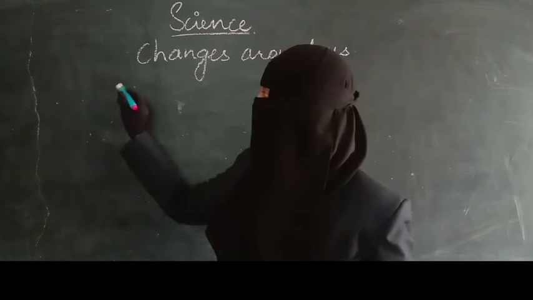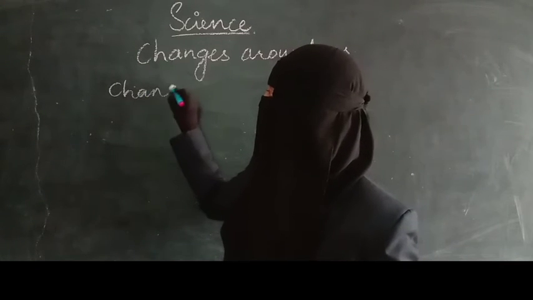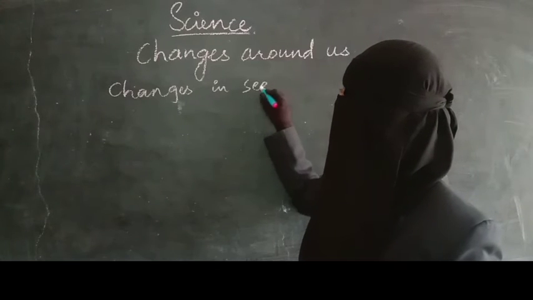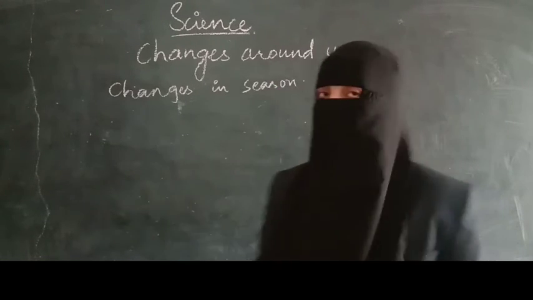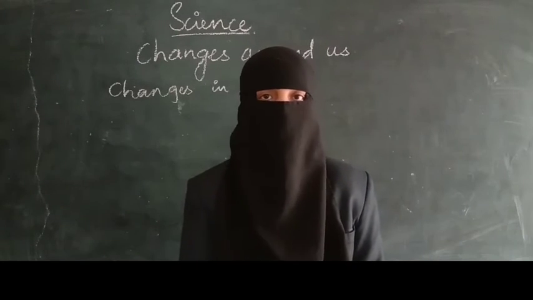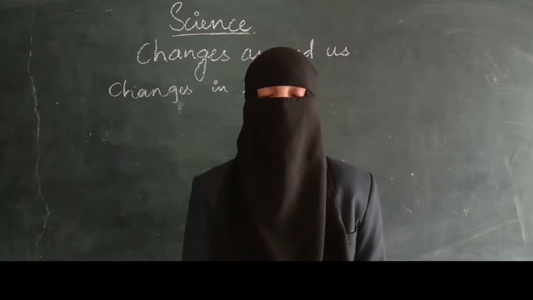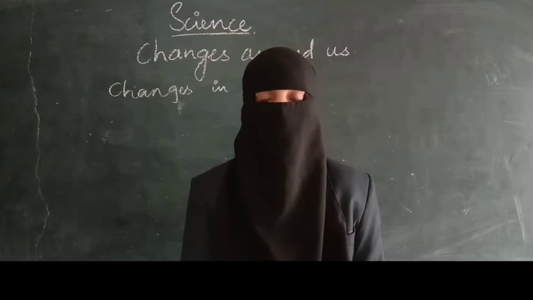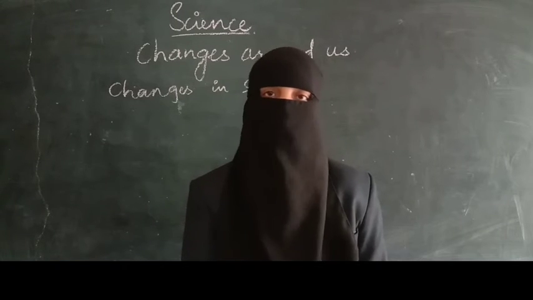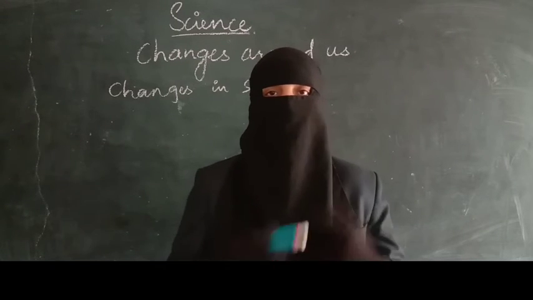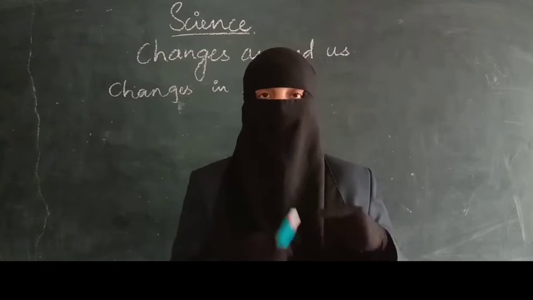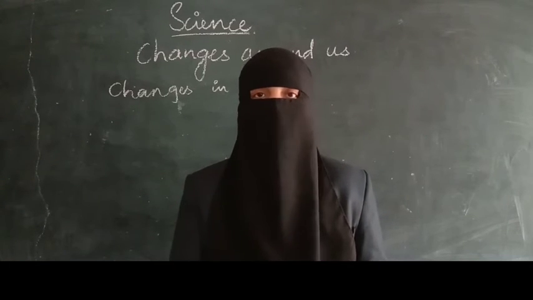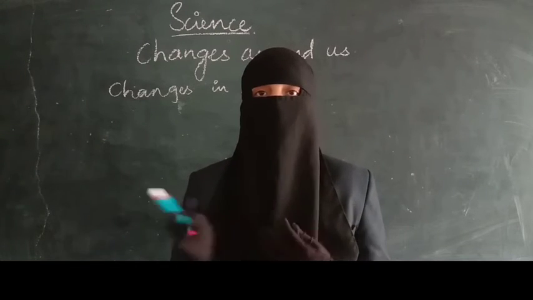Next one is changes in season. How can you find out that the season has changed? You see, every year there will be a change in the seasons from summer to rainy, rainy to winter, winter to summer, summer to rainy. That means there is a cycle, a season cycle, right? It is continuous. How can you find out that a change has taken place? Do we have any reasons or causes of the change?